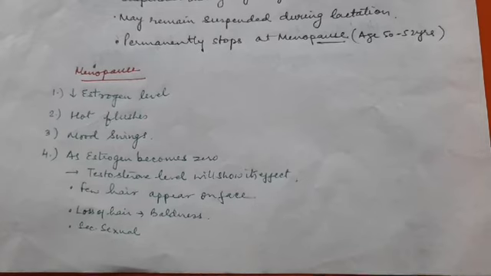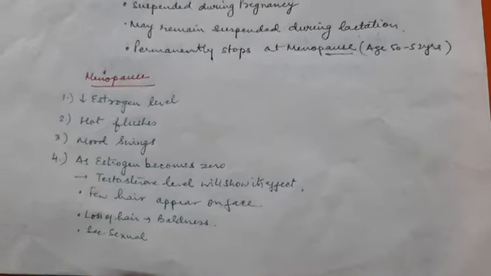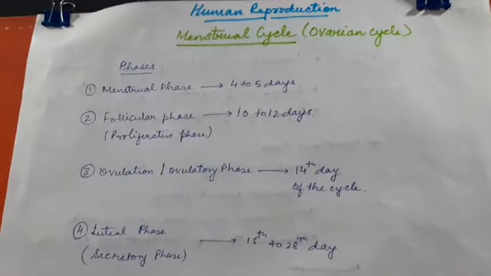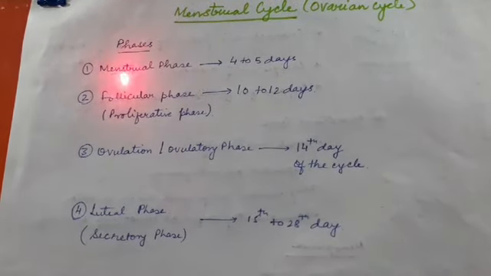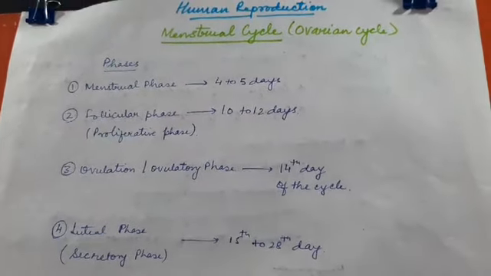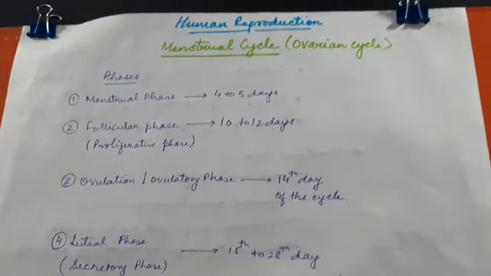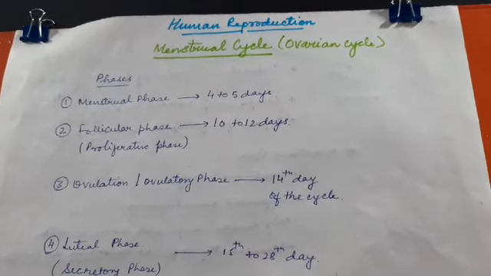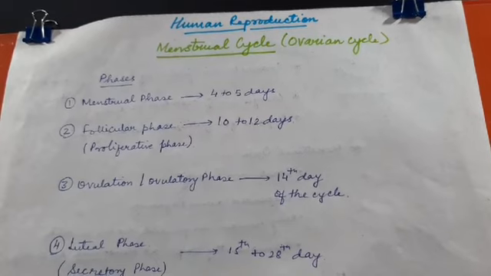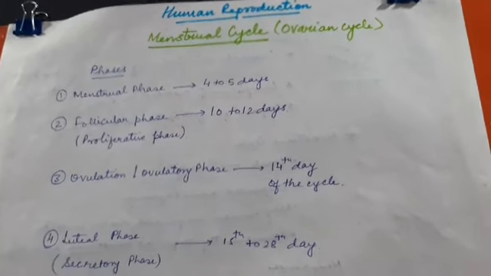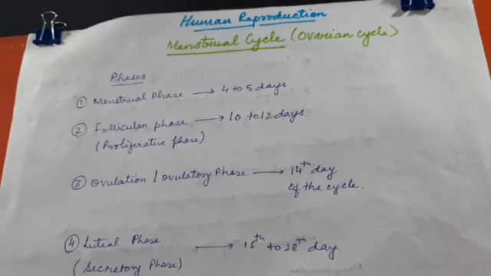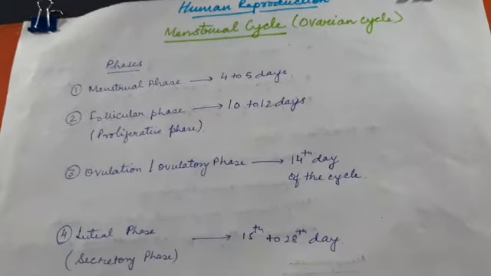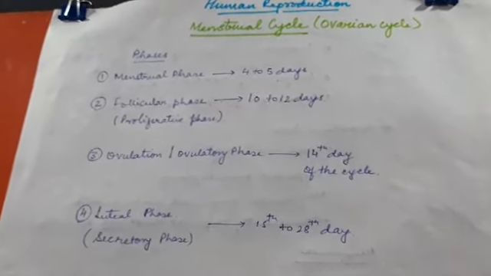Now we will see menstrual cycle. So this menstrual cycle is completed in 4 phases. There are changes taking place in the uterus, in the ovary. There are hormones which are produced by the ovary, and there are some hormones which are produced by anterior lobe of pituitary.